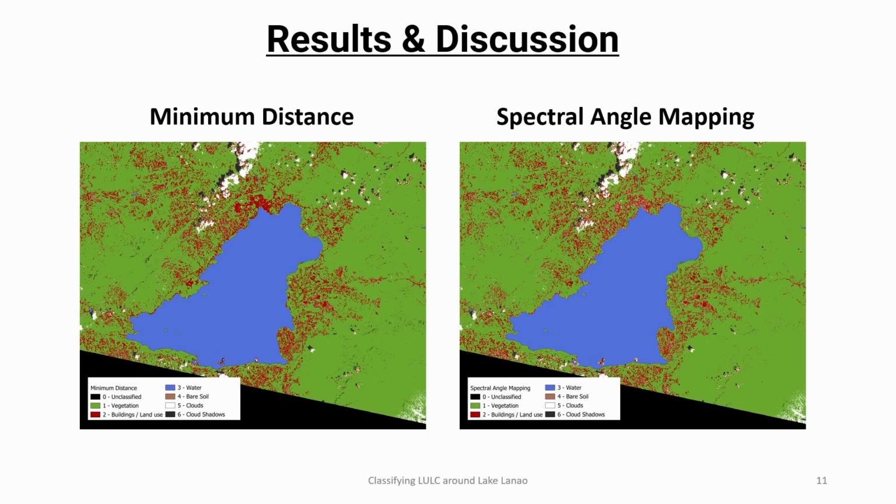So after classification, we resulted in these two results. Looking closely at the spectral angle mapping map, we can see some white pixels mixed with the building or land use class. The resulting images were then assessed for accuracy with our validation set.